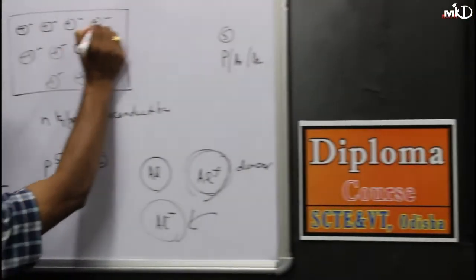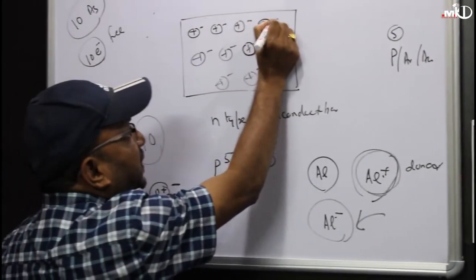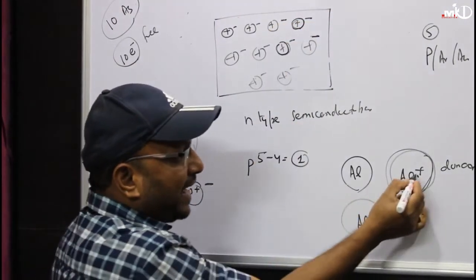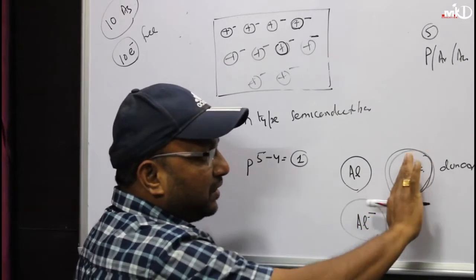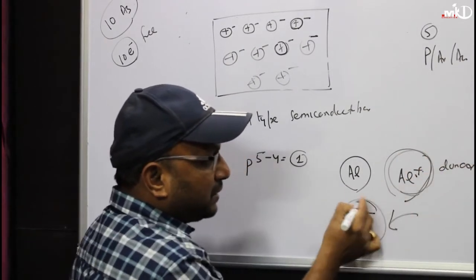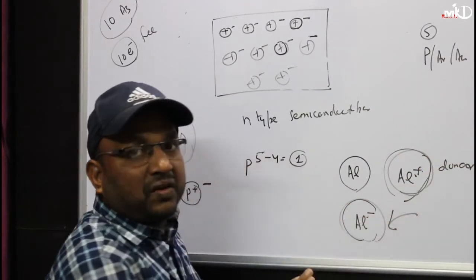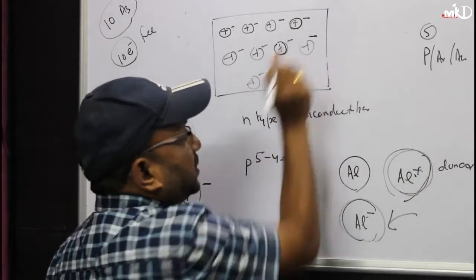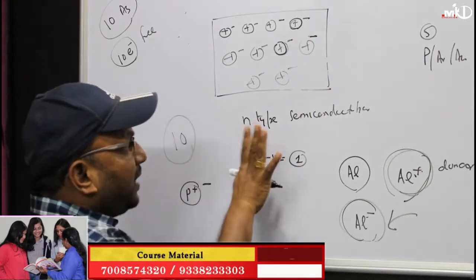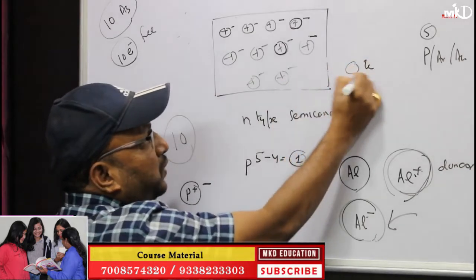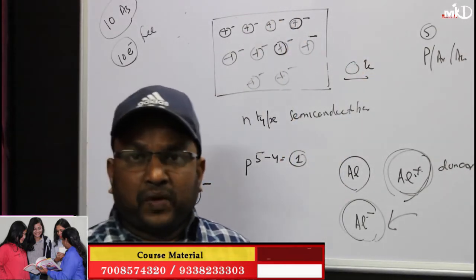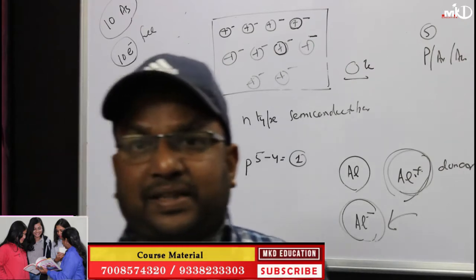Okay? Now, what is this one? These are your ions. They cannot move, but these electrons can move. You have read in chemistry, these are called ions. Plus means it has given electrons. Minus means it has accepted an electron. Since it is donating, it is plus. So at 0 degree Kelvin, you are getting 10 numbers of extra free electrons. But in a pure semiconductor, we are not getting like this.